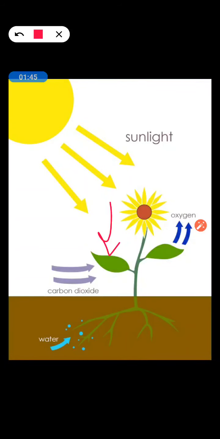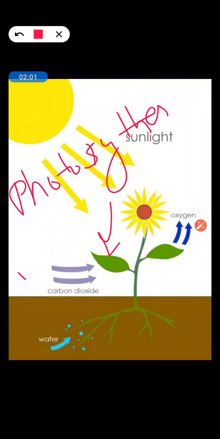So students, the process by which green plants prepare their own food is called photosynthesis. Photosynthesis.